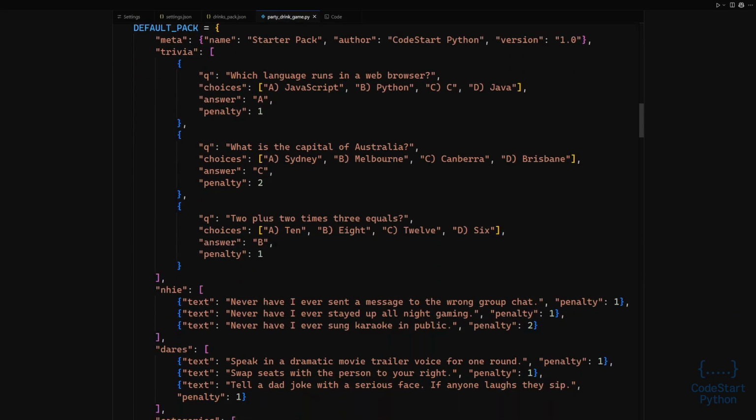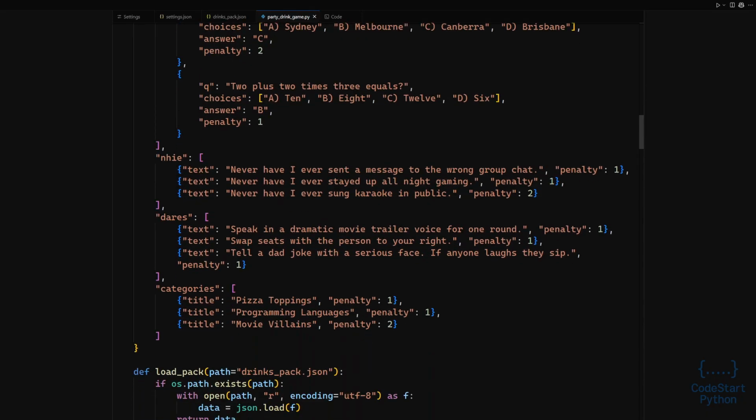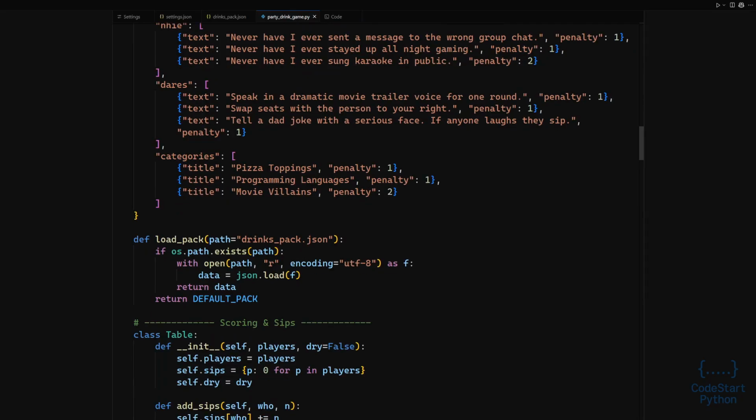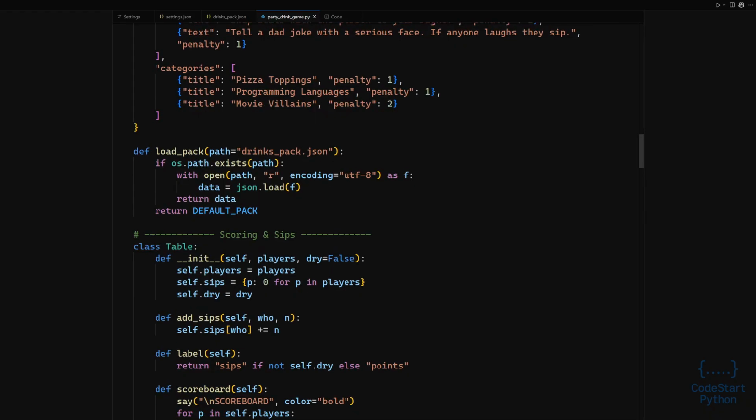When the game begins, you enter the player names. The game creates a table that holds a sip counter for each player. The label will say sips in normal mode. The label will say points in dry mode. After each round, the scoreboard prints the total for every player so everyone can see the current state.